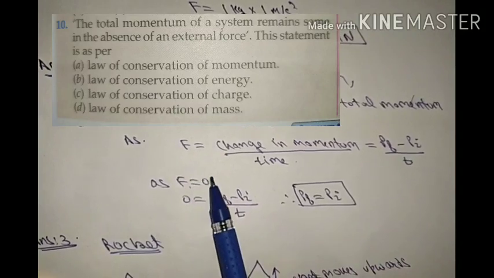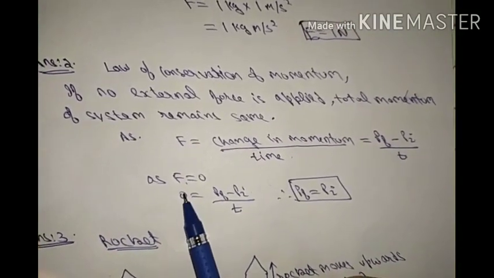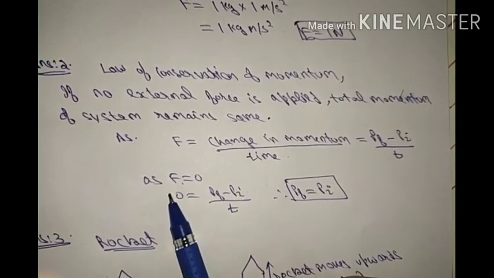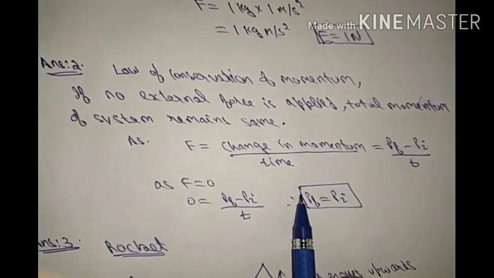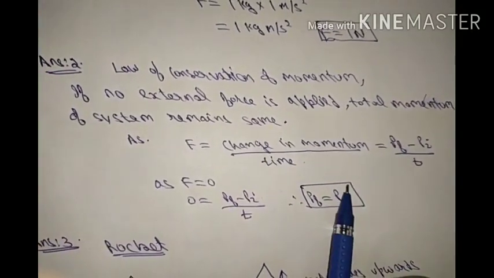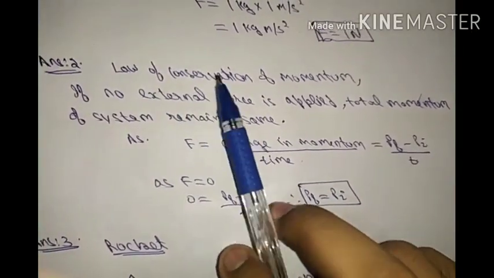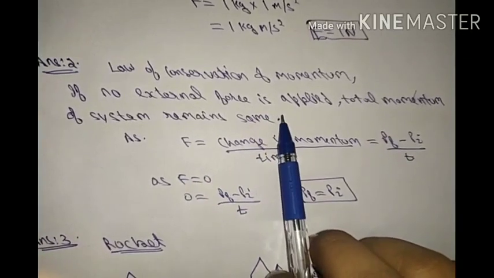So if we put F equal to 0, then (Pf minus Pi) upon T becomes 0, which means Pf is equal to Pi. So final momentum is equal to initial momentum. If no external force is applied, total momentum of the system remains same.